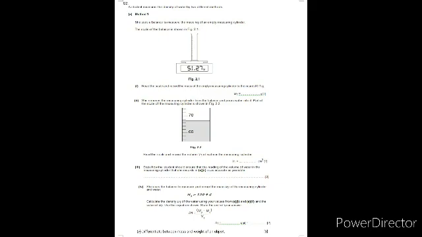Mass is a scalar quantity, क्योंकि इसमें कोई डायरेक्शन mention नहीं होती. We can only have it by having the magnitude, whereas for weight we require magnitude as well as a particular direction. Fine. So the question is of 3 marks. I want 3 points. Fine. So 1 mark for 1 point.